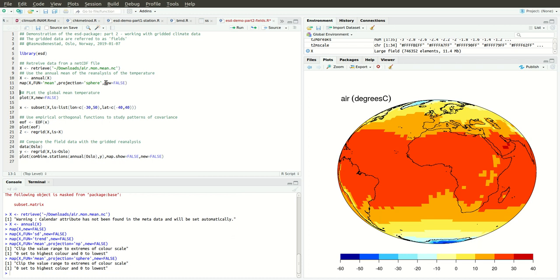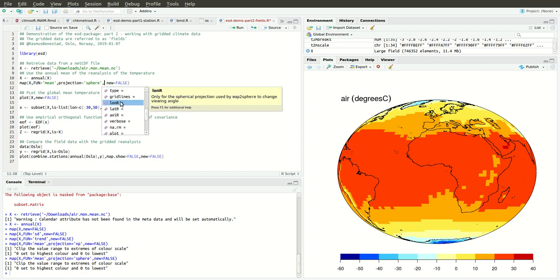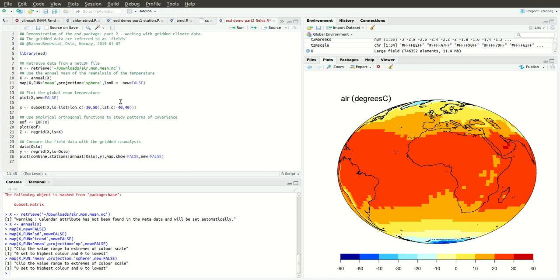Let's see, we have lon r equals 180, so then we turn it around and run like that.